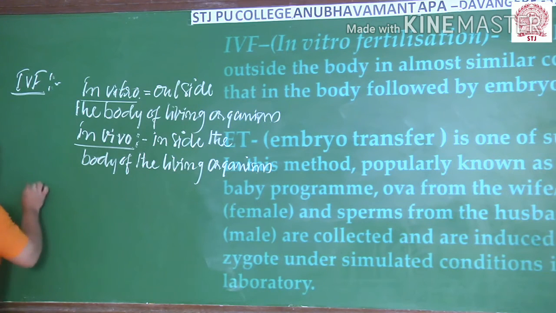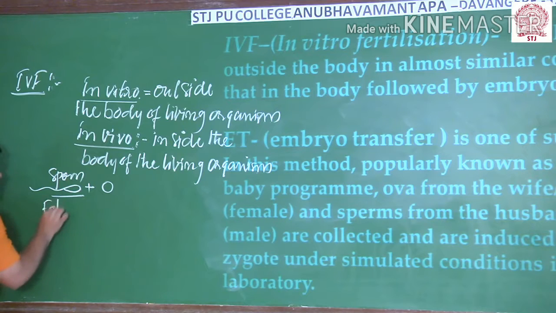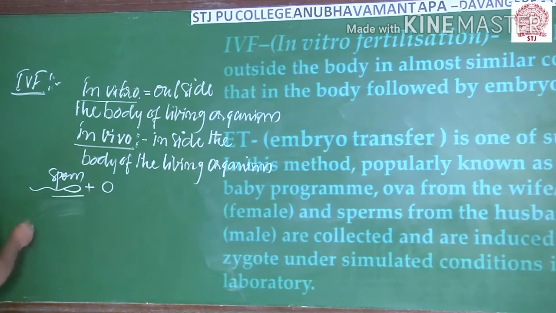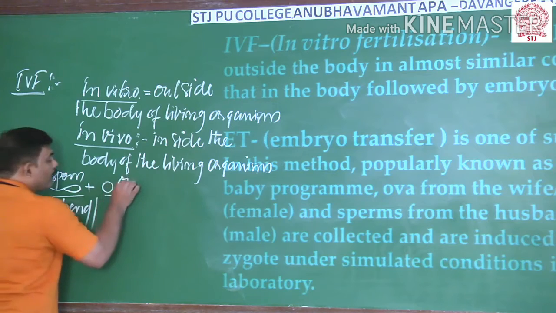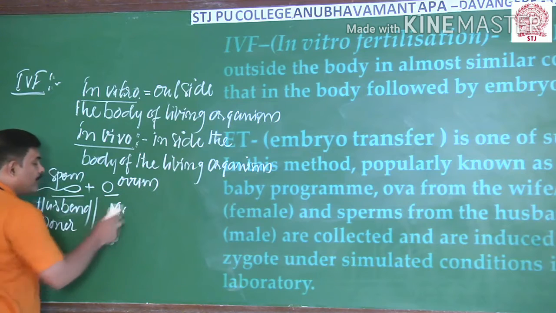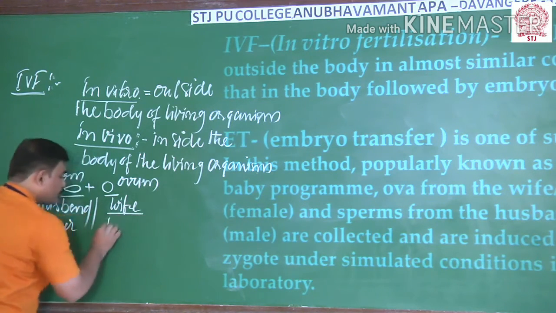Then what happens here? Generally in this in vitro fertilization, we collect the sperm either from the father, and here we should use the term husband, or we collect the sperm from a donor. In the same way, the ovum is collected from the mother, the wife, or we collect it from a donor.